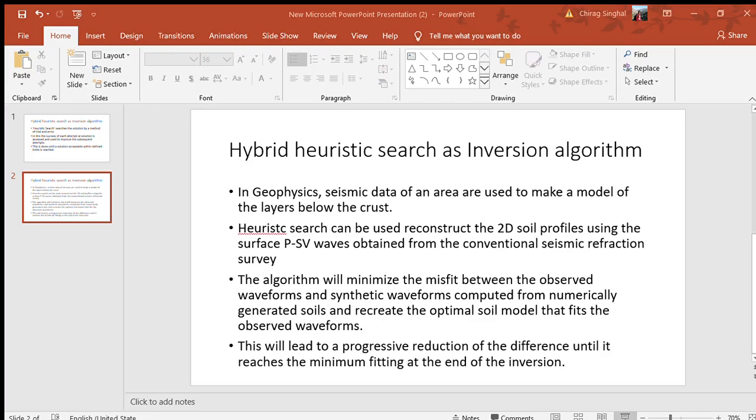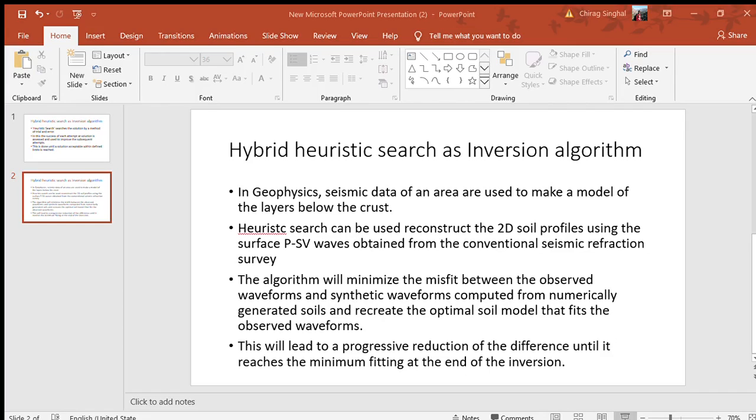Today I'm going to discuss hybrid heuristic search as an inversion algorithm. Heuristic search finds the solution by a method of trial and error. In this, the success of each attempted solution is assessed and used to improve the subsequent attempts. This is done until a solution acceptable within defined limits is reached.